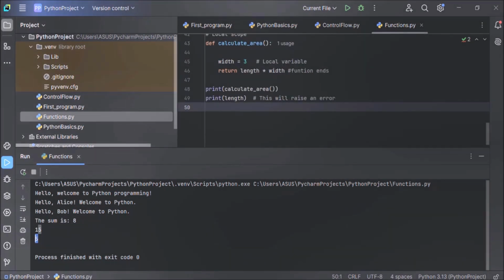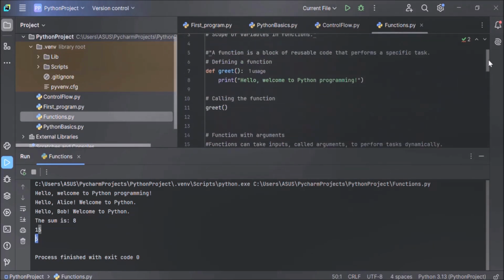So I hope you've understood what local variables and global variables are. What is the difference between them? Local variables are confined to the function and they are temporary and cannot be accessed outside the function. Use global variables if you need them available throughout the program. Okay. Now let's move on to the next section.